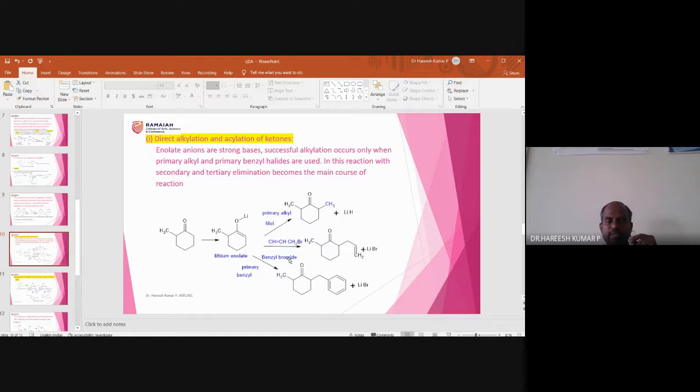And one more thing, benzyl bromide. C6H5CH2Br is called benzyl bromide. So what will happen? Benzyl bromide, when it is treated with lithium enolate, again this bond pair can come over here. This bond pair will attack the CH2 group of benzyl. So that is how a product is obtained. So this is about direct alkylation.